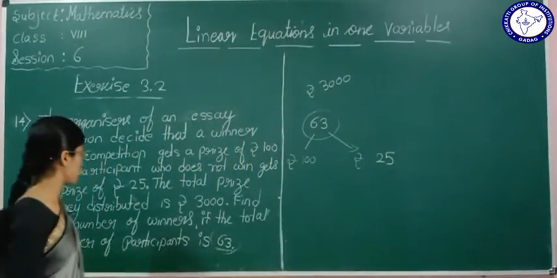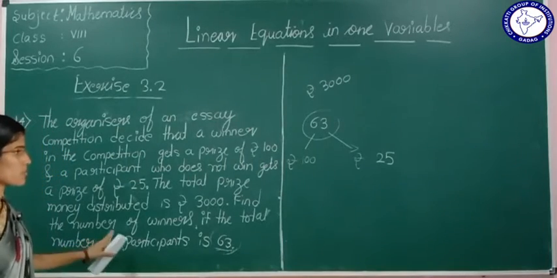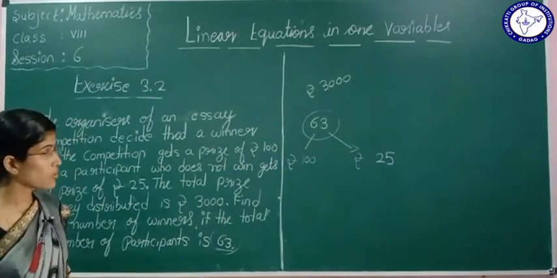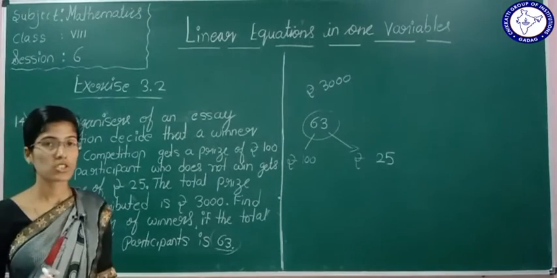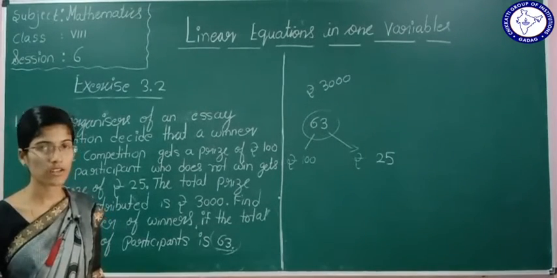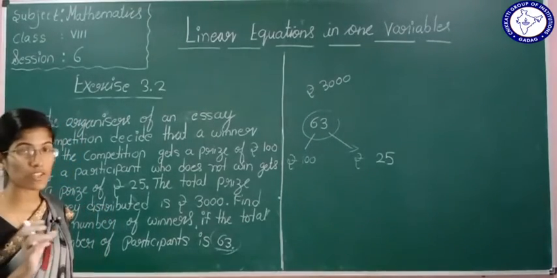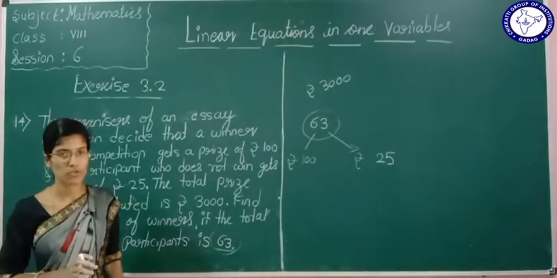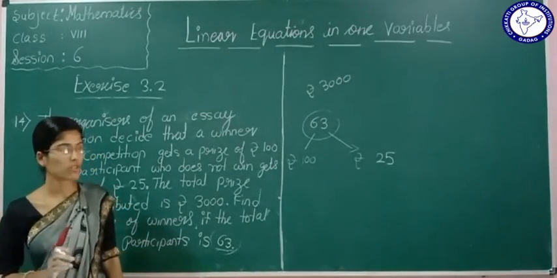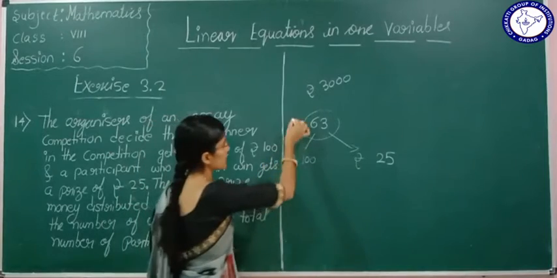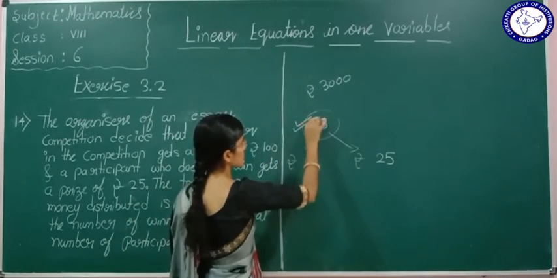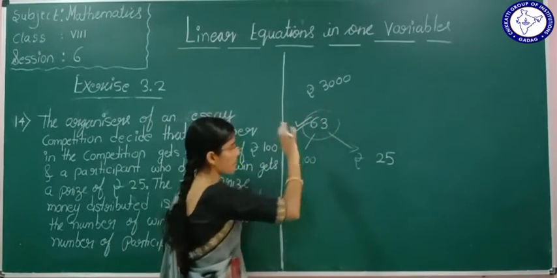What do we have to find out here? Find the number of winners. How many out of 63 students were winners in this competition? We have to find out. Once more I will tell you. In an essay competition, a total of 63 members have participated.